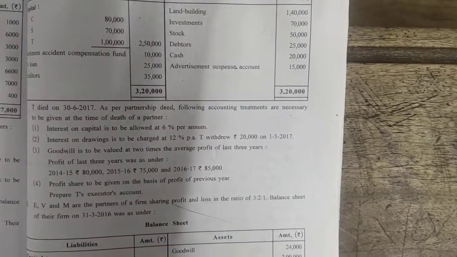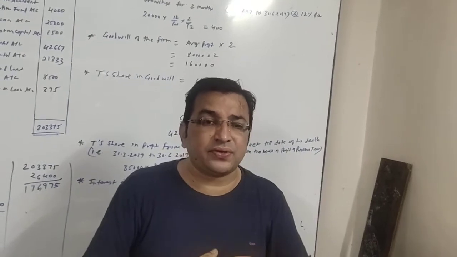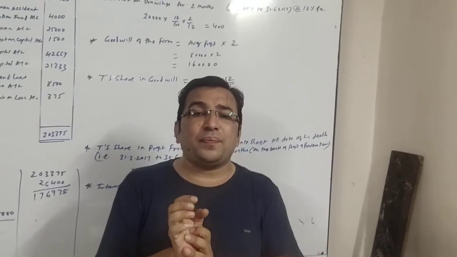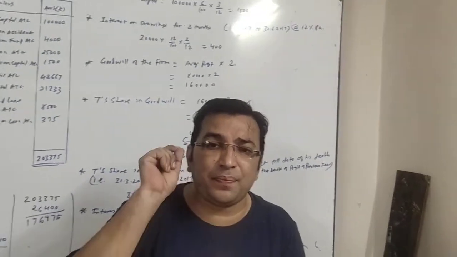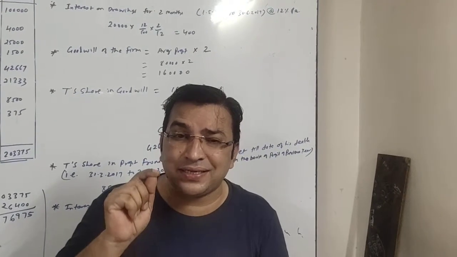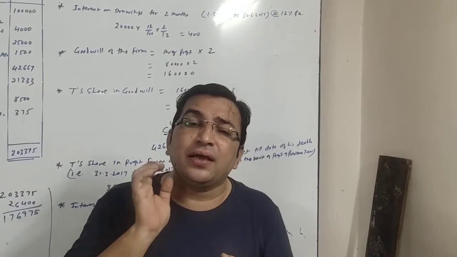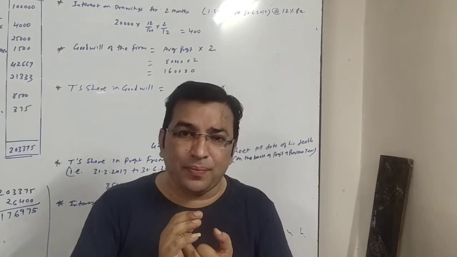Prepare T's executor account. Friends, again it is one kind of short sum for us. We don't need to prepare all accounts, we just need to prepare T's executor account. Who is T? T is the partner who has died. So his executor's account we have to make.